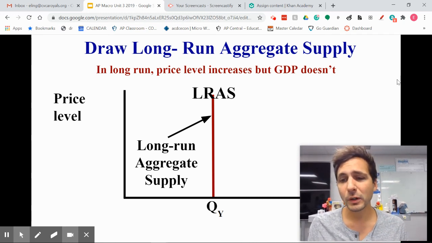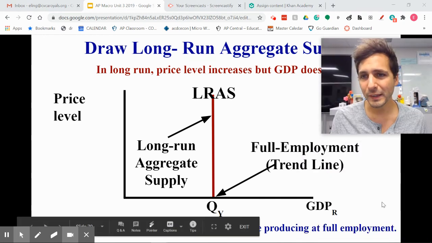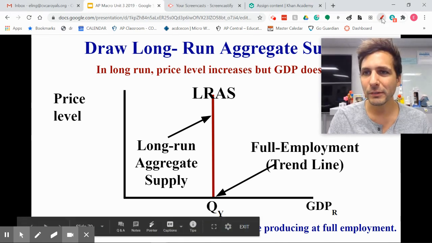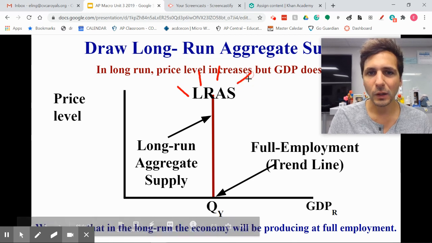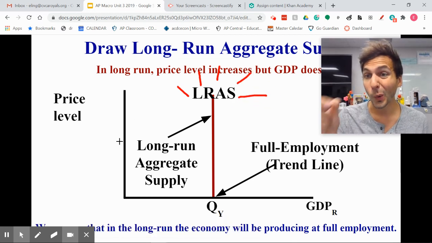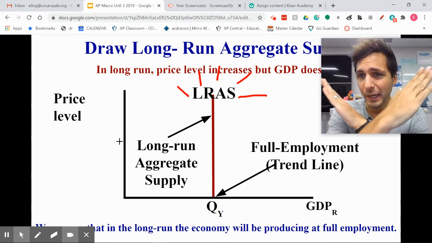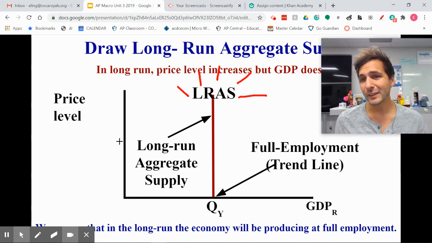So I like to think of long run aggregate supply as sort of this beacon, right? It's the full employment trend line. Think of it as like a lighthouse. This is where we want to be. We always want to be at long run aggregate supply. And so what we normally use this for is just a goal, right? We show it on the AD-AS model. So we have our aggregate demand, aggregate supply, but we add long run aggregate supply and it indicates full employment. This is where we want to be.